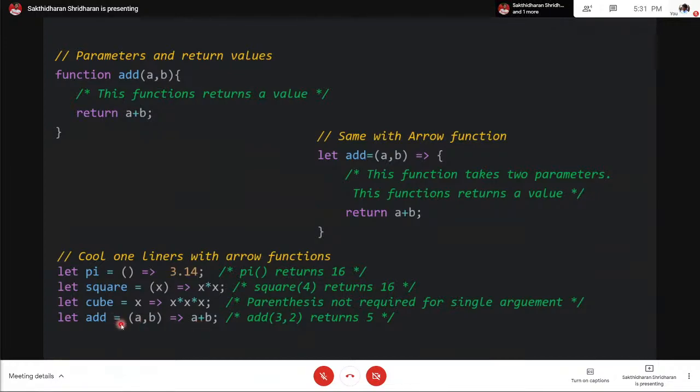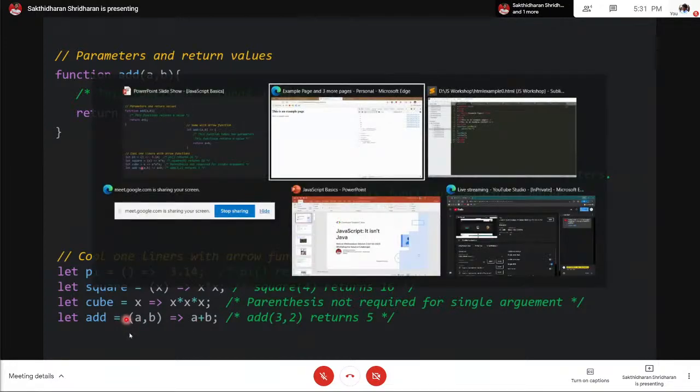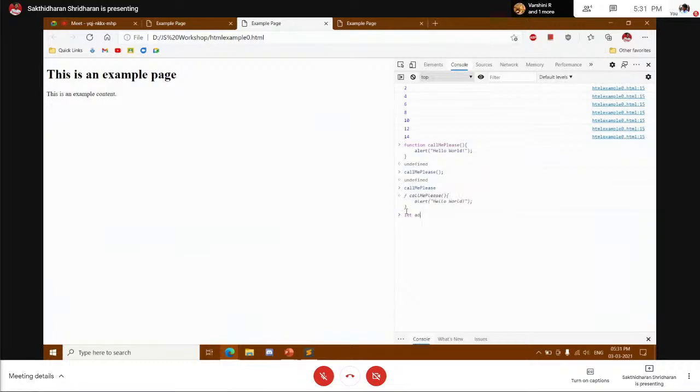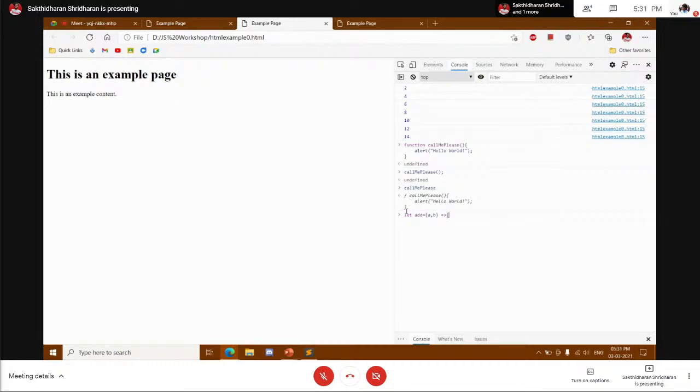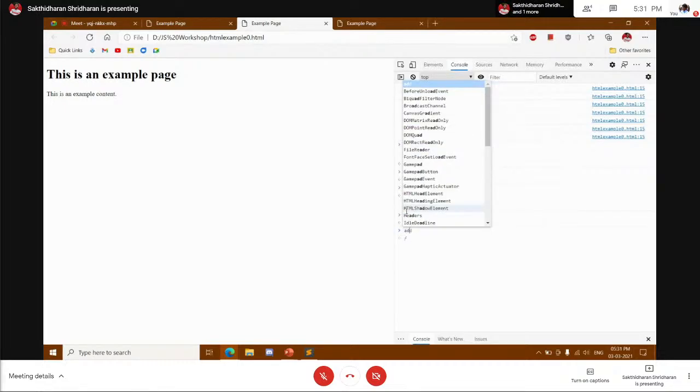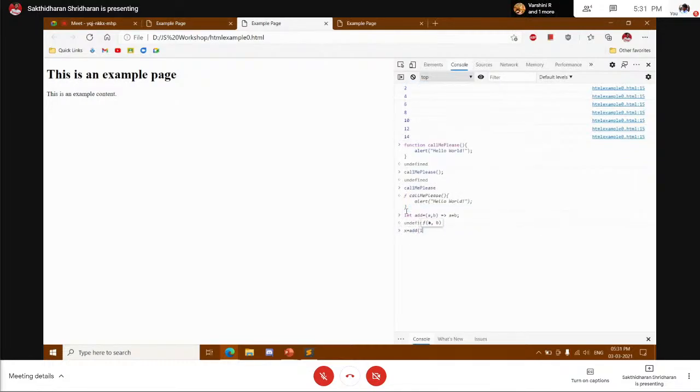I'll demonstrate this. Now let add is equal to a comma b, arrow mark, sorry, then a plus b. That's the exact function definition. Now if I call add, x is equal to add 10 comma 15, I must get 25, and yes, as you see, the value of x is 25.